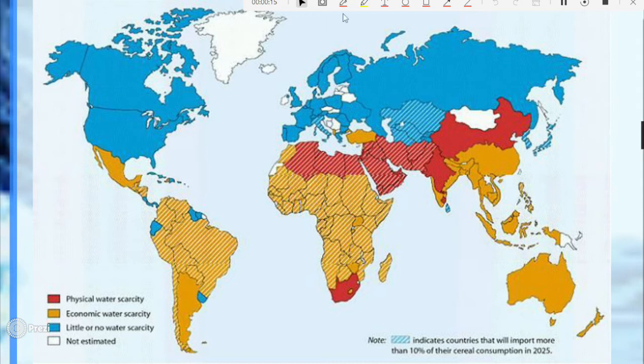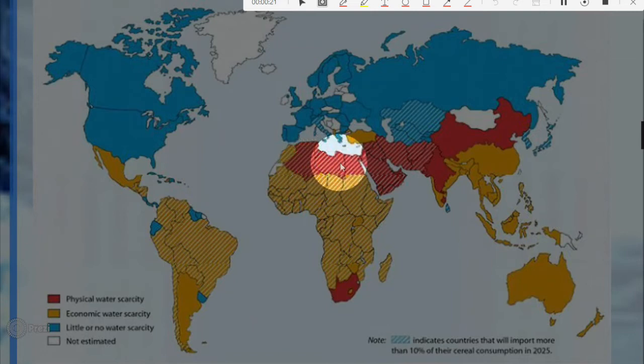Now let's go ahead and look at places that experience what we call physical water scarcity. You can see the ones that are shaded with red right here: South Africa, almost all parts of northern Africa, Middle East countries, and then some parts of Asia.